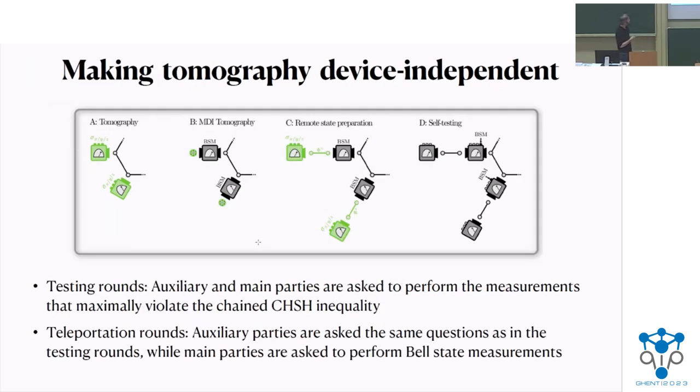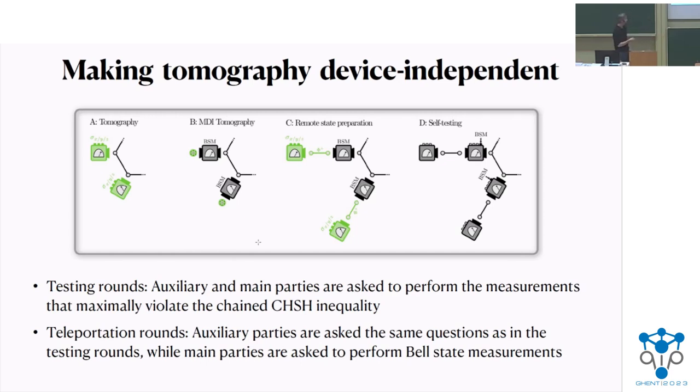Okay, so now we saw these various steps that go from tomography to device-independent tomography, or self-testing if you want. In principle, the recipe to do self-testing would be the following. We would have two types of rounds. In some rounds, we would ask auxiliary and main parties to perform measurements that maximally violate this chain of CHSH inequalities. In this way, we would self-test these maximally entangled states, and more importantly, we would self-test the measurements applied by these auxiliary parties.